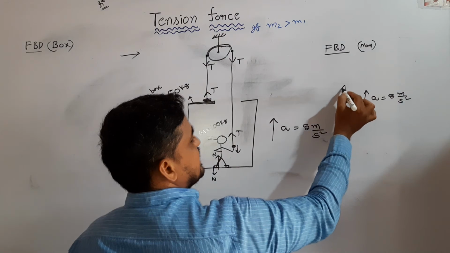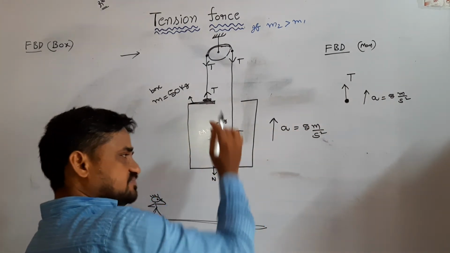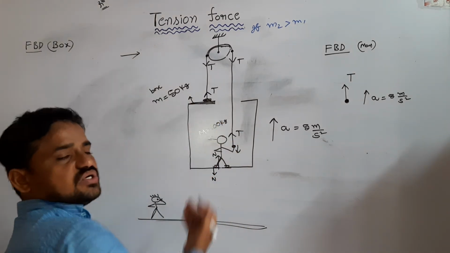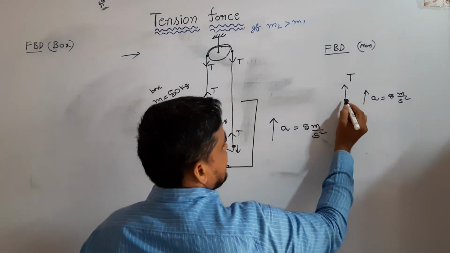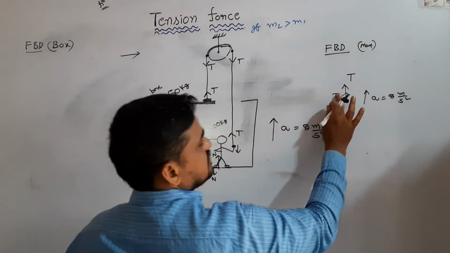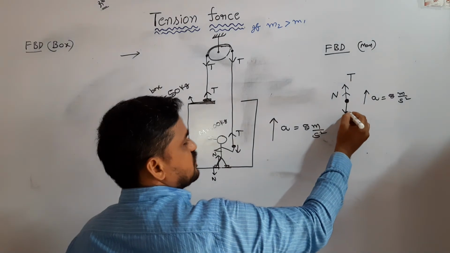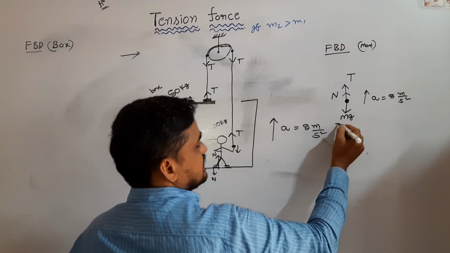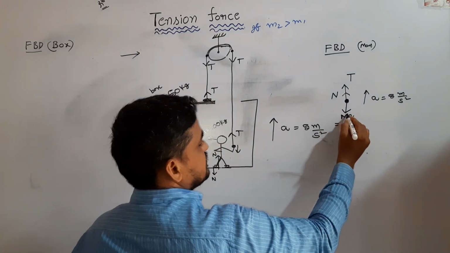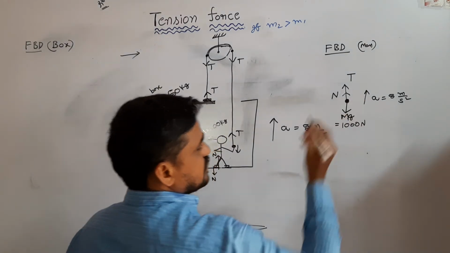What are the forces acting on the man? On the man, string force, tension T. He presses the box down, which means every action is equal to opposite reaction, so the man also experiences a reaction force N. The gravitational force acting on the man is mg, that is mass of man, capital M g. Mass of man is 100, that equals 100 g, which means 1000 Newton.